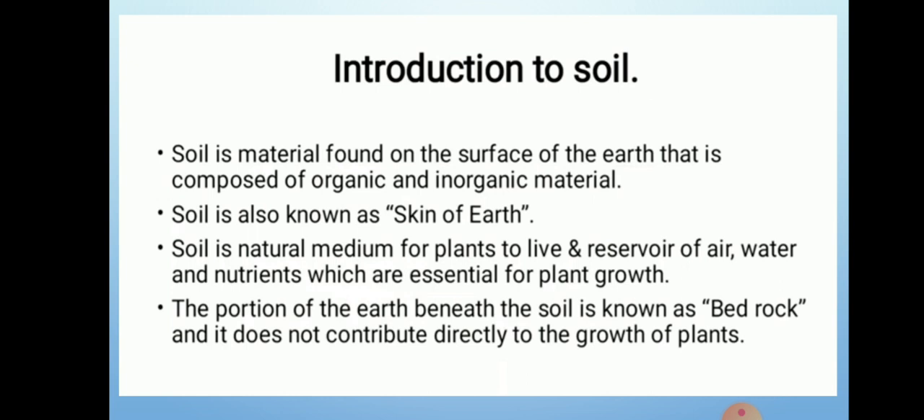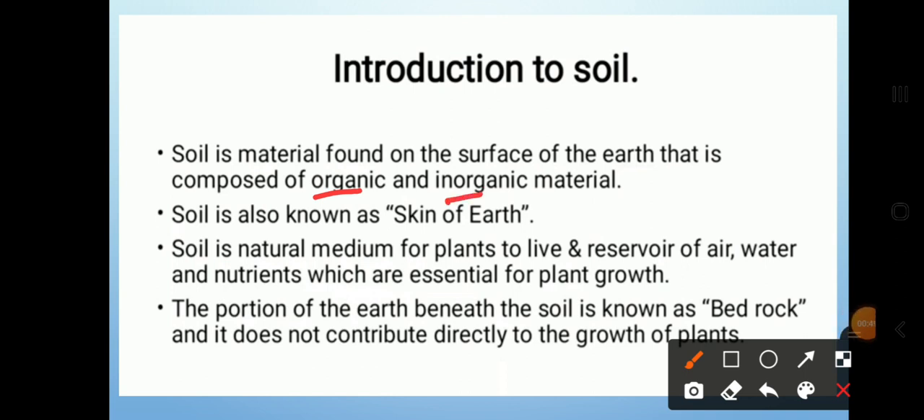What is soil? Soil is the material found on the surface of the earth. It is the first layer of the earth, composed of which materials? Organic as well as inorganic materials. The soil is also known as the skin of the earth because the first layer of the earth is soil. Soil is the natural medium for plants to grow and survive, and a reservoir of air, water, and nutrients which are essential for plant growth.